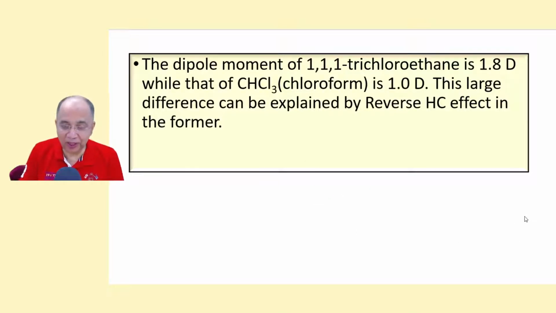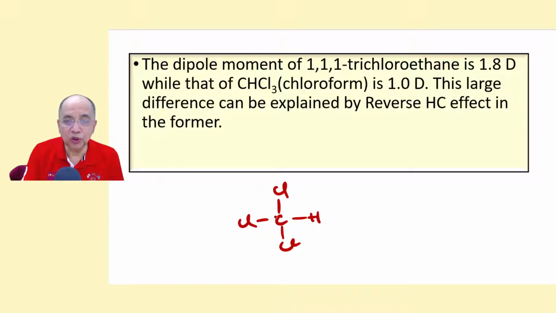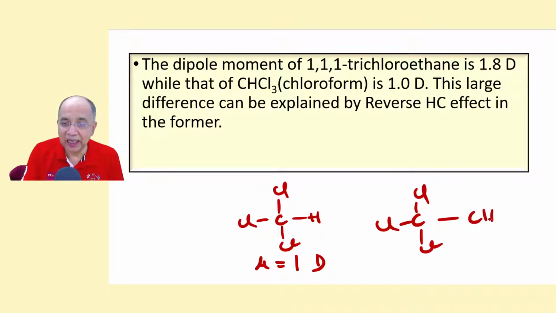Now it will be very interesting to note that supposing you have chloroform, whose dipole moment is nearly 1 Debye, but the same 3 chlorines in 1,1,1-trichloroethane give a mu of 1.8 Debye. Can you imagine?